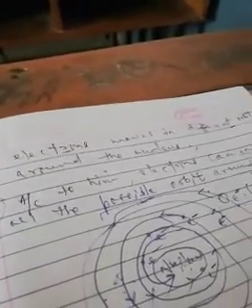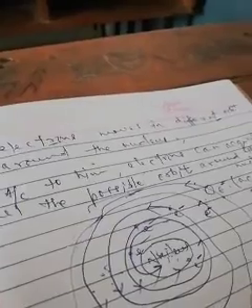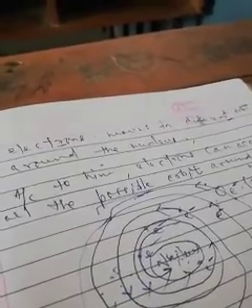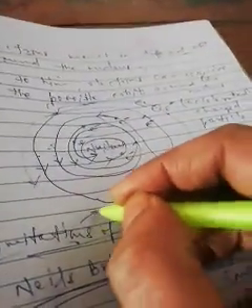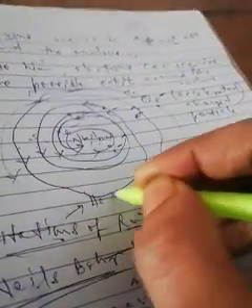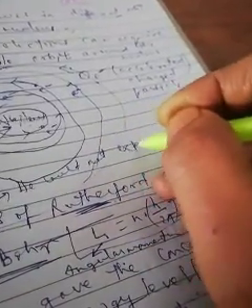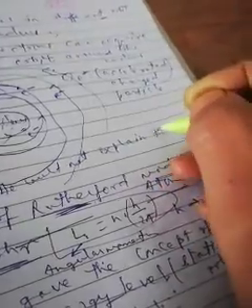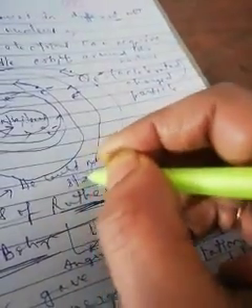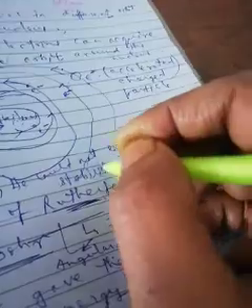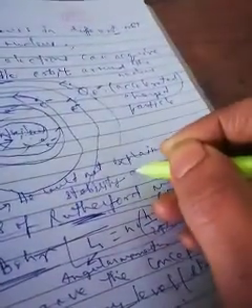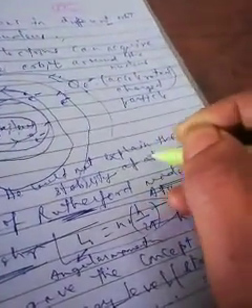But we know that this is against the stability of the atom. So that was the limitation of the Rutherford model of atom: he could not explain the stability of the atom.